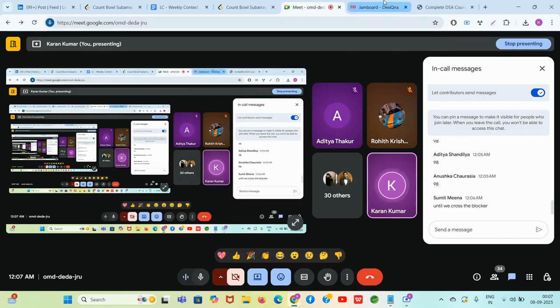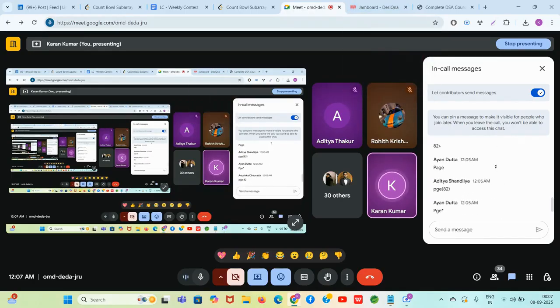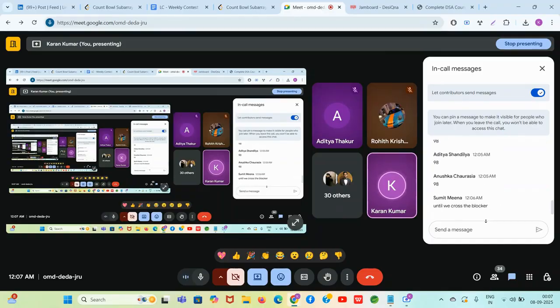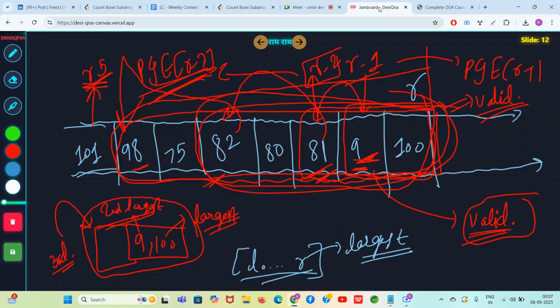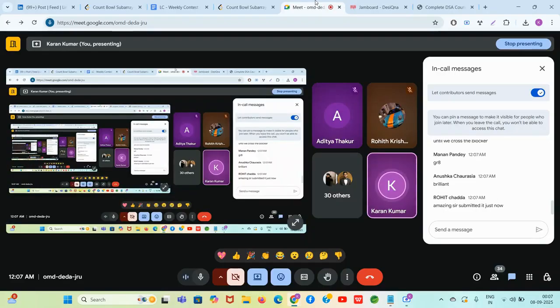Obviously, we are not going to cross the blocker, right? Guys, write great, brilliant, clear if these things are clear to you. Please quickly write it. Obviously, when you come at 98, you will do PGE of 98 and you will reach 101. Arey, ruk jao. As soon as your PGE crosses R5, you need to stop. Why? मैंने पता है ना R5 का limit लगा के रखा था. Because after that, 100 is no more the largest element of that subarray. Clear?